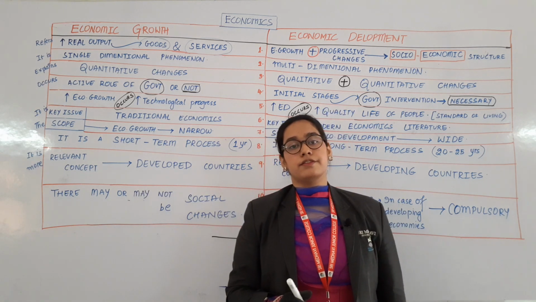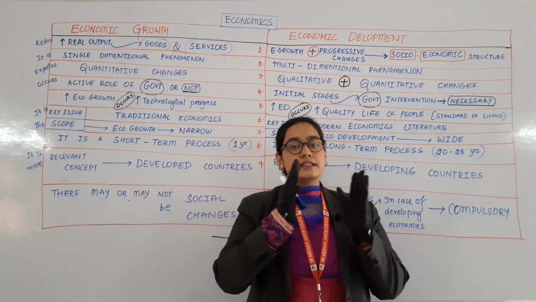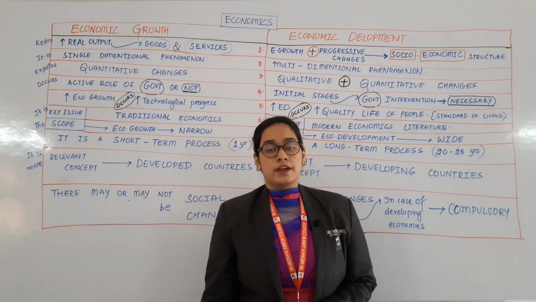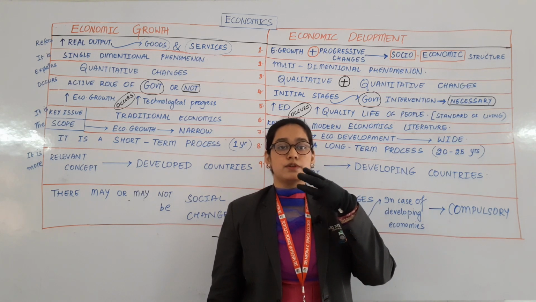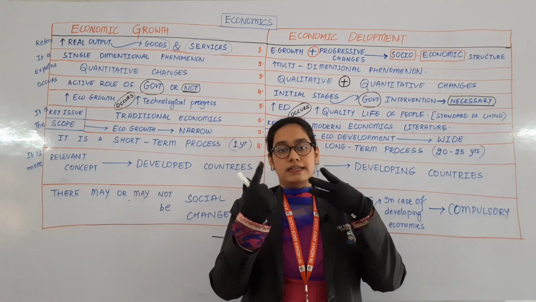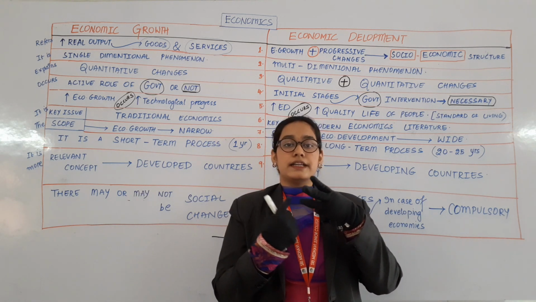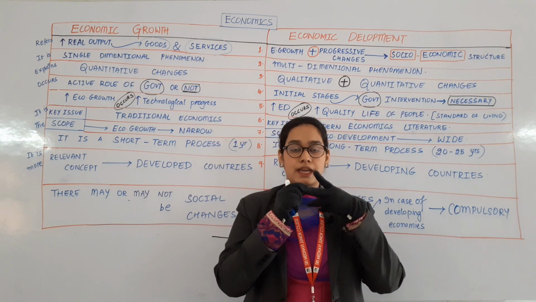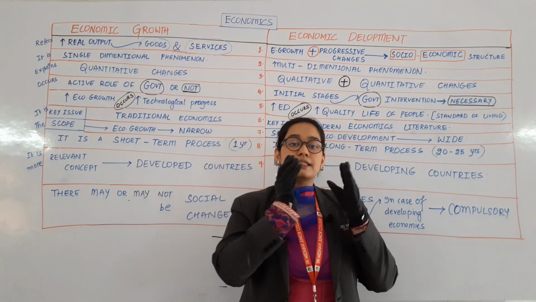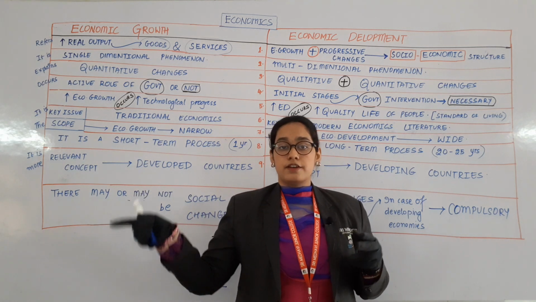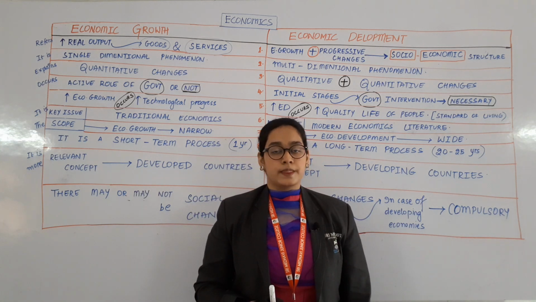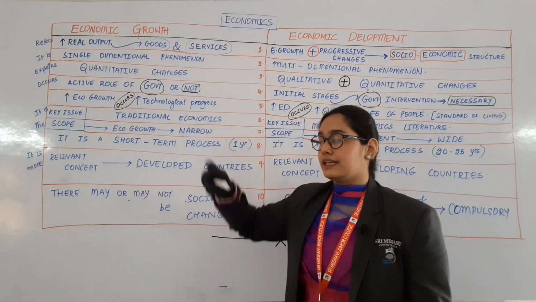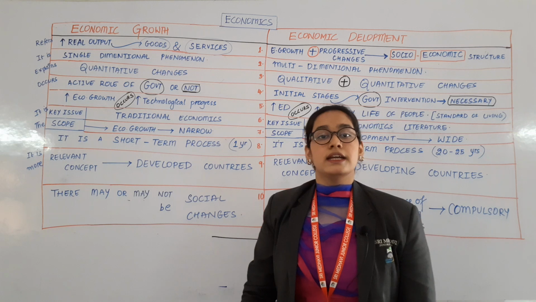In the previous session, we discussed the characteristics of developing economies with special reference to India. We also discussed that there are three types of economies: developed economy, developing economy and underdeveloped economy. We also read that India comes under developing economies. And why is India still developing, why not developed? We have read 10 reasons for that. Am I right? So in today's class we are going to learn the differences between economic growth and economic development.